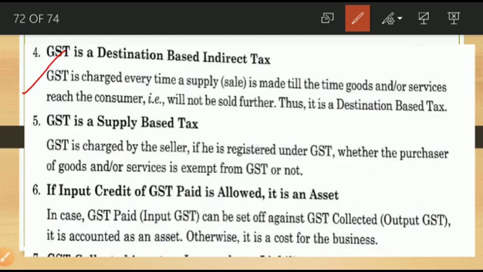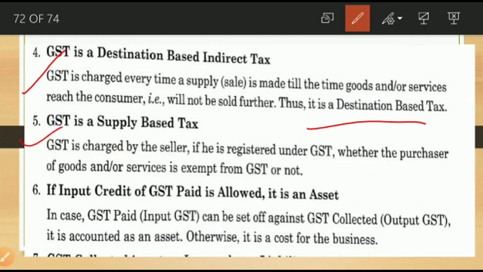GST is charged every time a supply is made till the goods and services reach the final consumer who is consuming that product. That means his aim is to consume that product, not for further resale. Up to that situation GST is charged. That's why it is called a destination based tax.